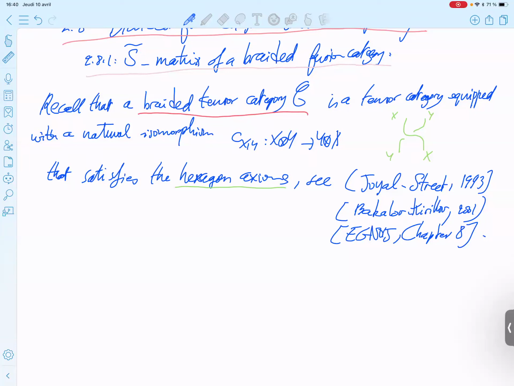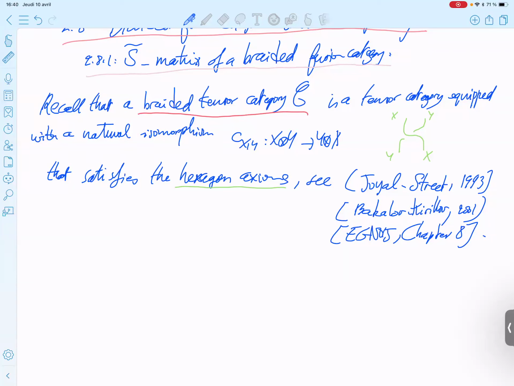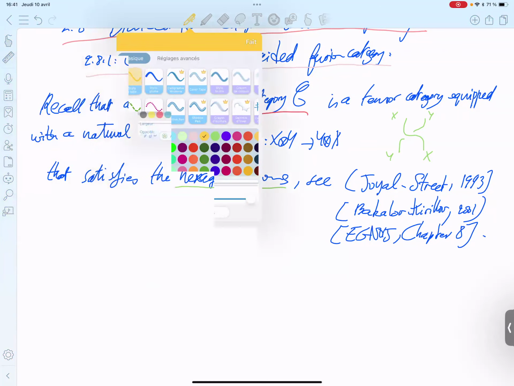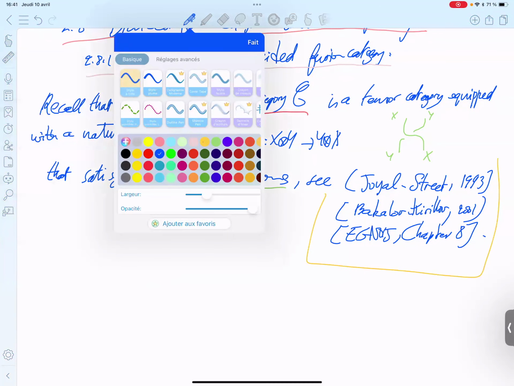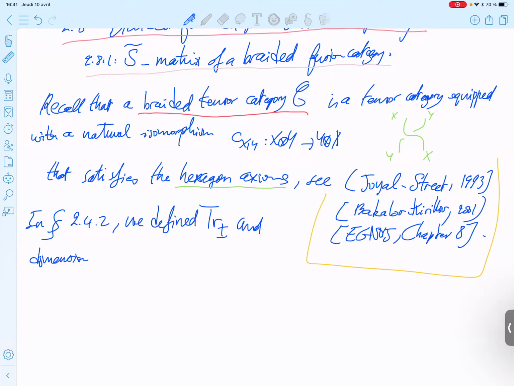Okay. So remember that in section 2.42, we defined the left trace and the right trace, denoted Tr plus and Tr minus, and the corresponding dimensions d plus/minus of X, for simple objects and, anyway, for general objects.